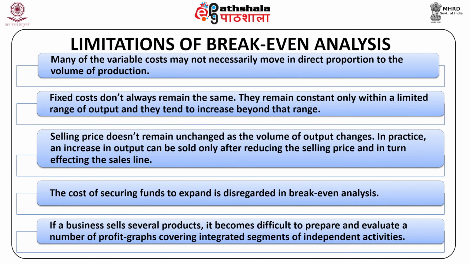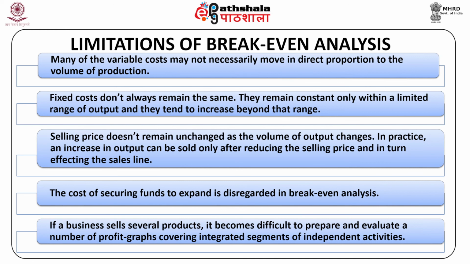Fixed costs don't always remain the same; they remain constant only within a limited range of output, and they tend to increase beyond that range. Selling price doesn't remain unchanged as the volume of output changes. In practice, an increase in output can be sold only after reducing the selling price and in turn affecting the sales line. The cost of securing funds to expand is disregarded in break-even analysis. If a business sells several products, it becomes difficult to prepare and evaluate a number of profit graphs covering integrated segments of independent activities.